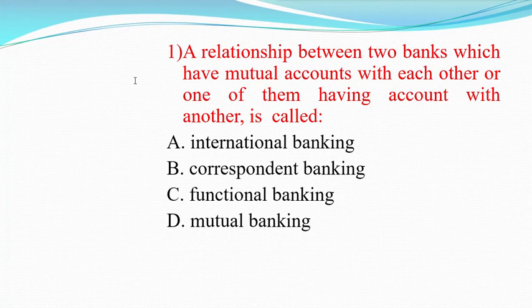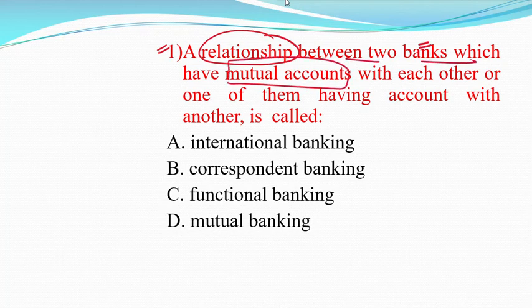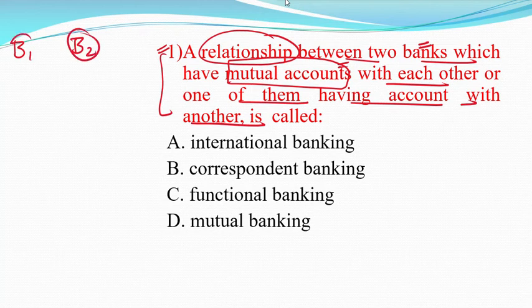Now move to the first question of today's discussion. A relationship between two banks which have mutual accounts with each other, or one of them having an account with another. Here we have two banks, B1 and B2.